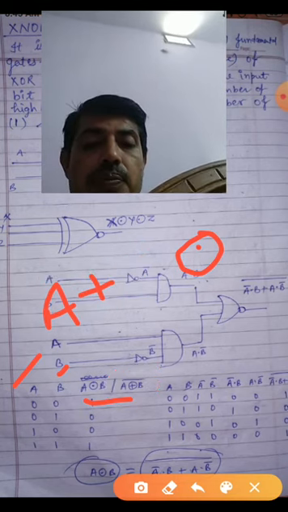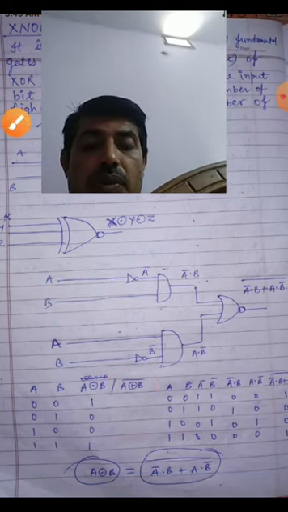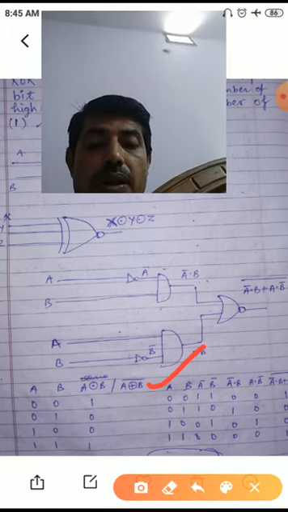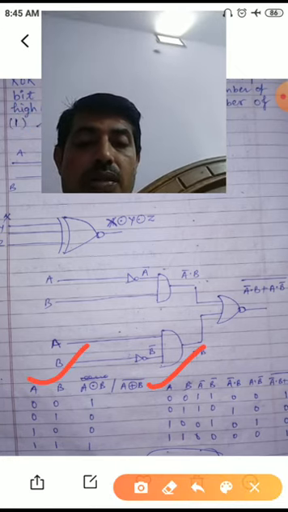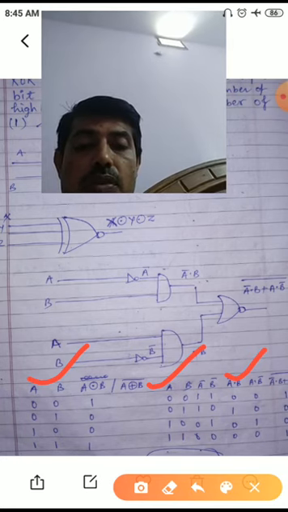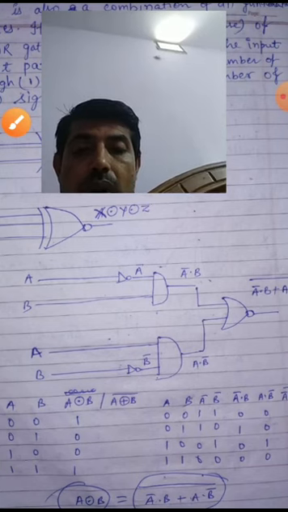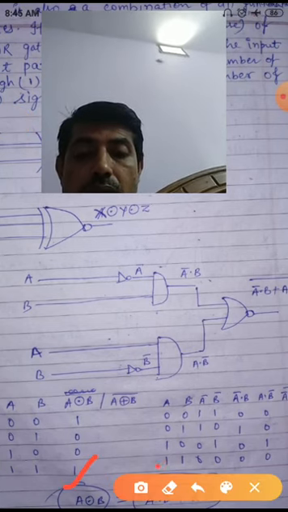And prove it with the truth table. You can prove this one with the truth table, that yes, both this one and this one are equal. This one means what? This one and this one are equal.